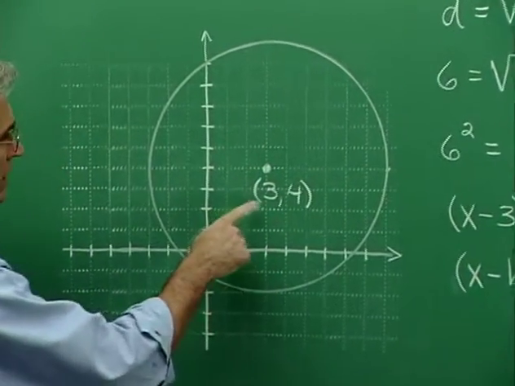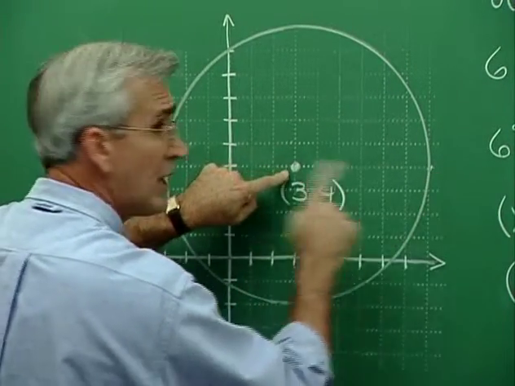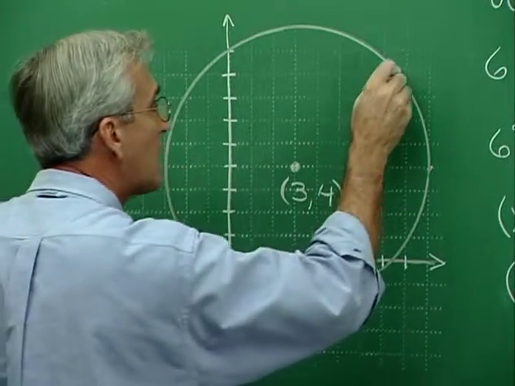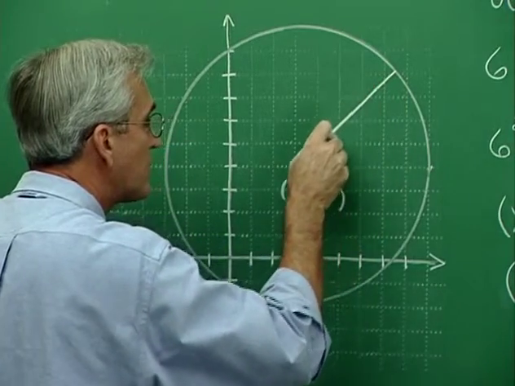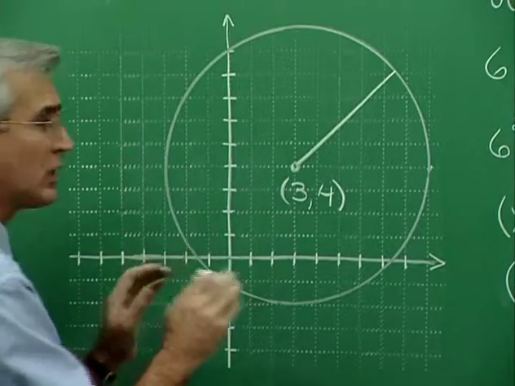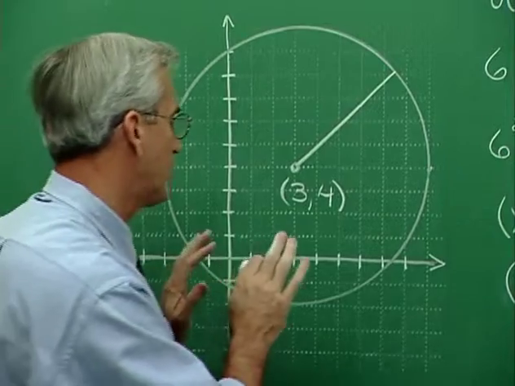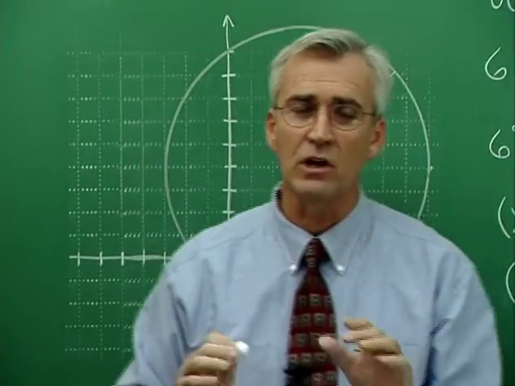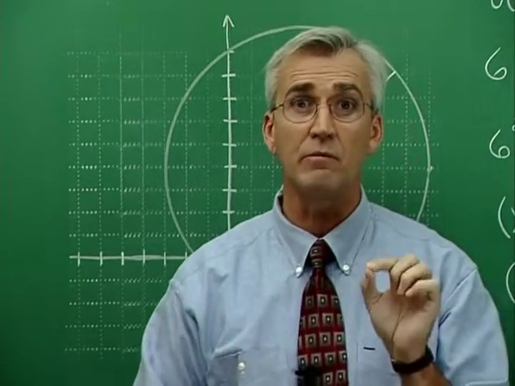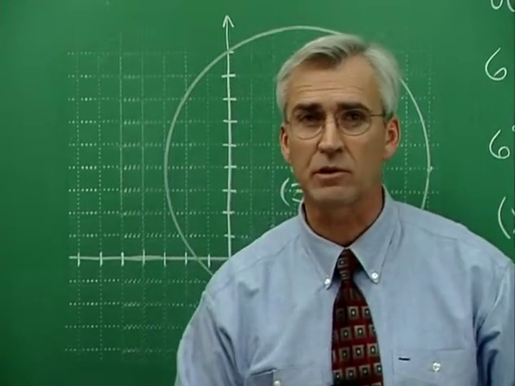Consider this circle whose center is at (3, 4). Now, if we just count out from the center to the outer edge, we'll have the radius of the circle. It's 1, 2, 3, 4, 5, 6. Okay, so we have a radius of 6. And therefore, this distance is 6. Now, we're going to actually develop the equation related to this circle. And it's not too difficult to conceptualize how we're going to do that, because circles are defined as all the points in a plane that are the same distance from a center point. So we're going to use our distance formula for this purpose.